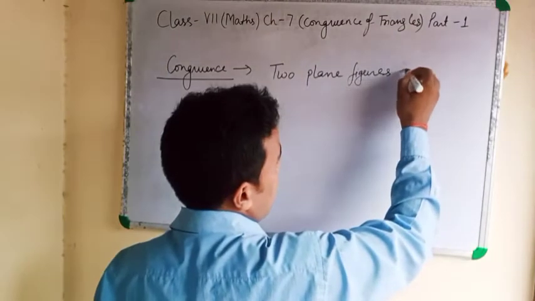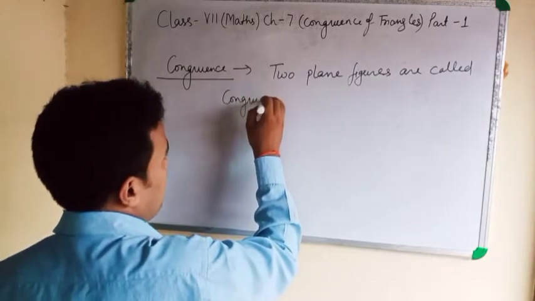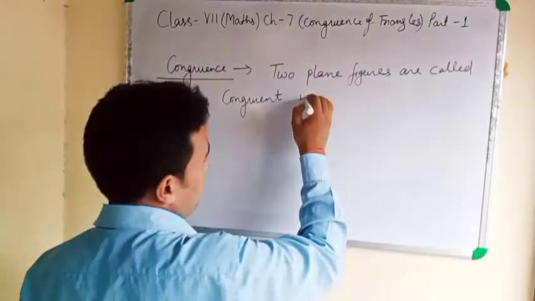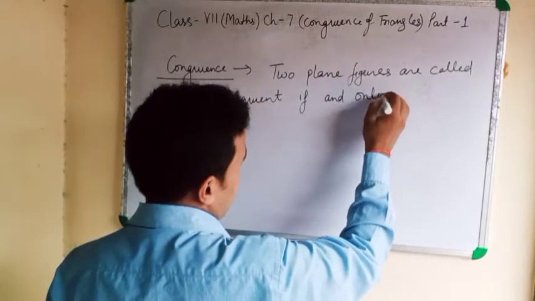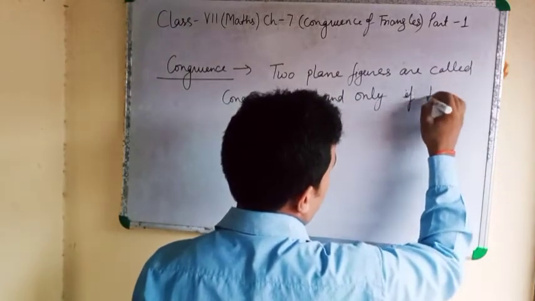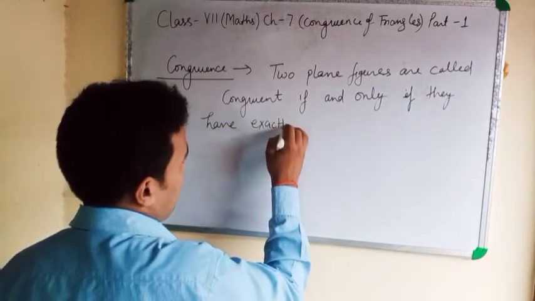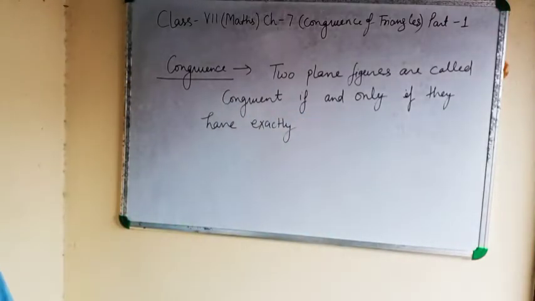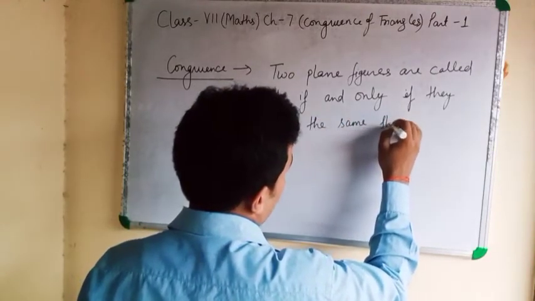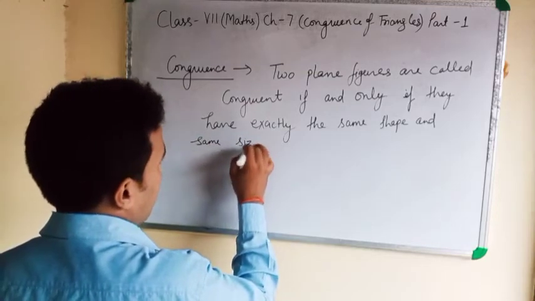Two plane figures are called congruent if and only if they have exactly the same shape and same size.